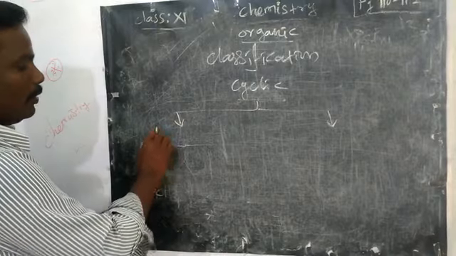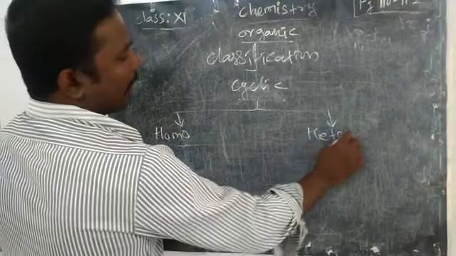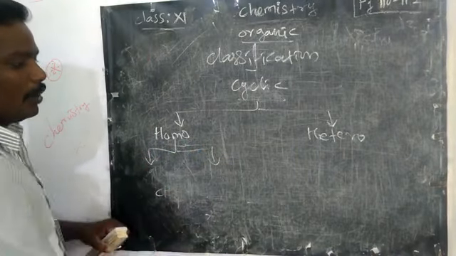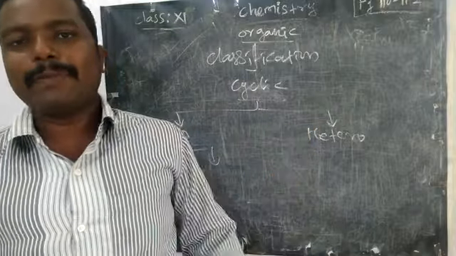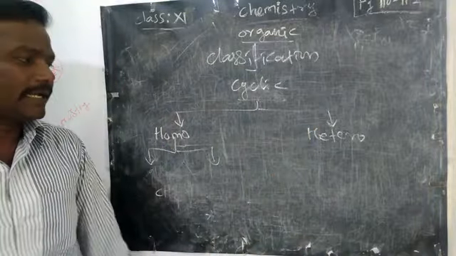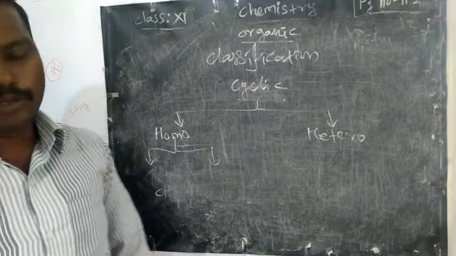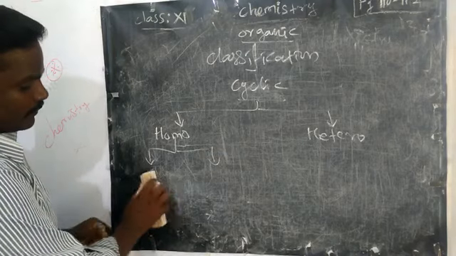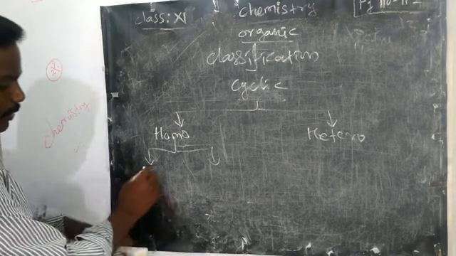Homo means same: no different atom, only carbon, carbon, carbon. Only made up of carbon means homocyclic compound. If some nitrogen or phosphorus is also present, it is a heterocyclic compound. The homocyclic is further divided into alicyclic compound and aromatic cyclic compound.